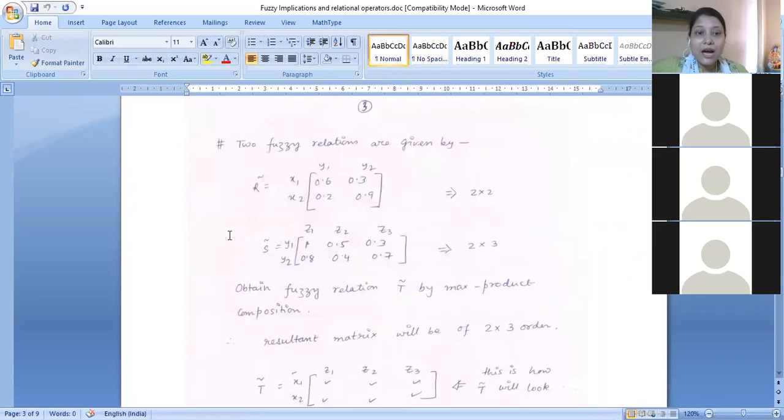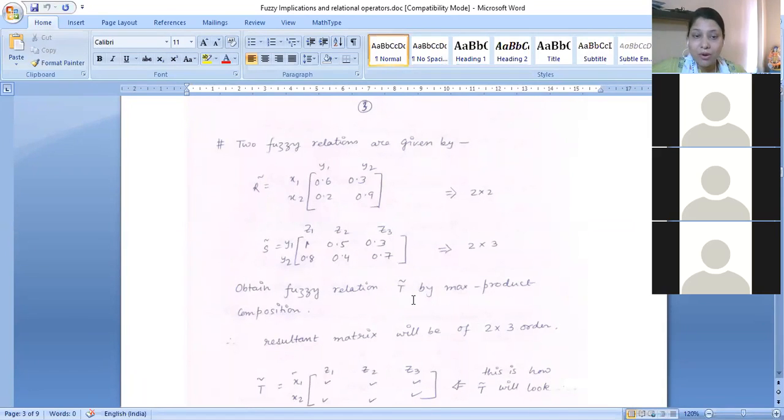Now suppose we have two fuzzy relations, that means two fuzzy matrices. In the question you are going to expect: obtain the fuzzy relation by max product composition.